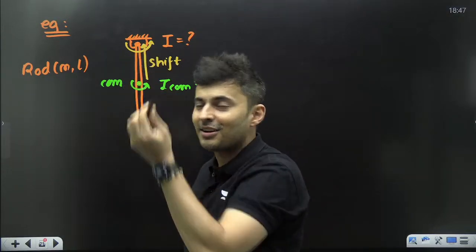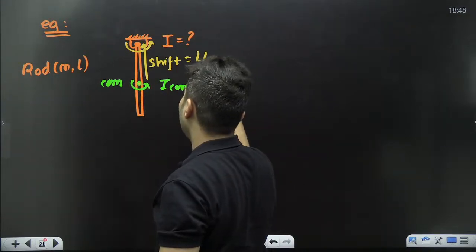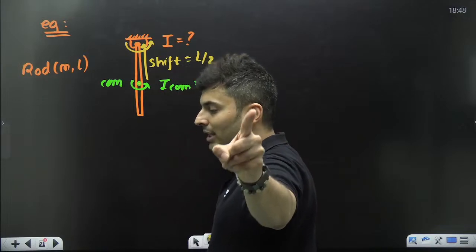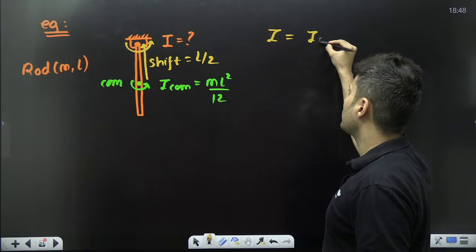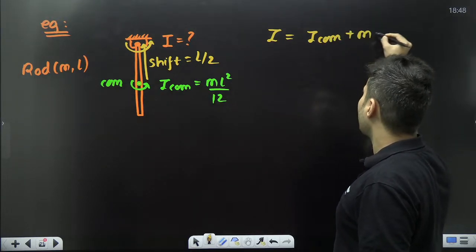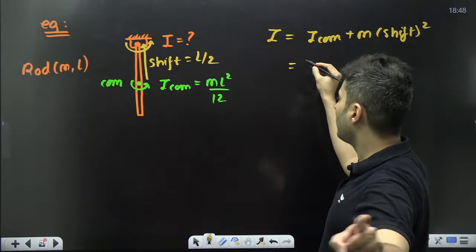I'm sliding it here. How much is the shift? It's not the total length. It's exactly the total length by 2. So the moment of inertia using parallel axis theorem will be I_COM plus m into however much the shift is, whole square. What is the moment of inertia?